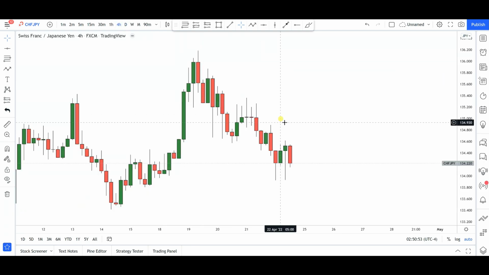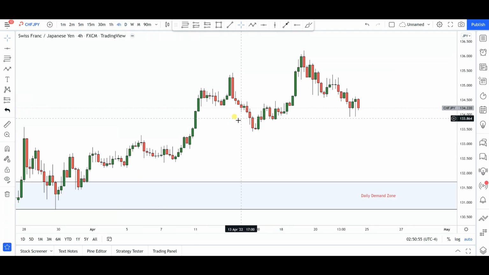Now, if we go into the 4 hours time frame, you notice that price is now, this is an ugly looking chart.